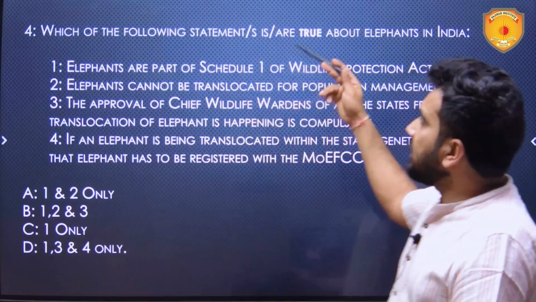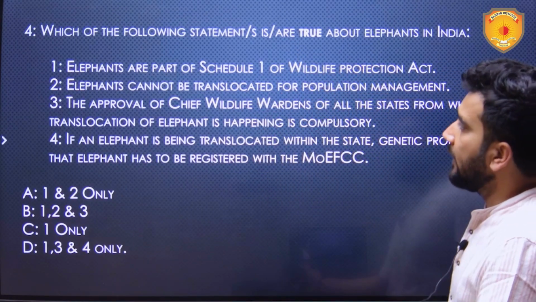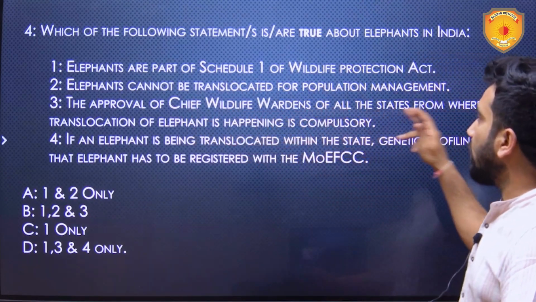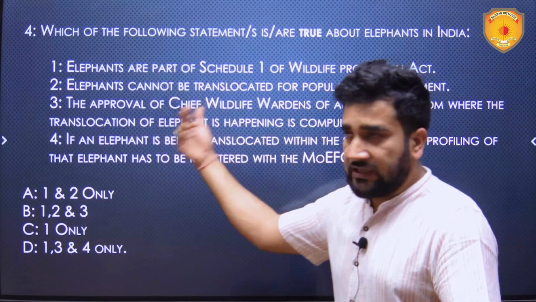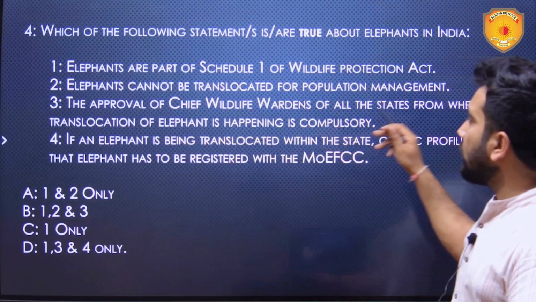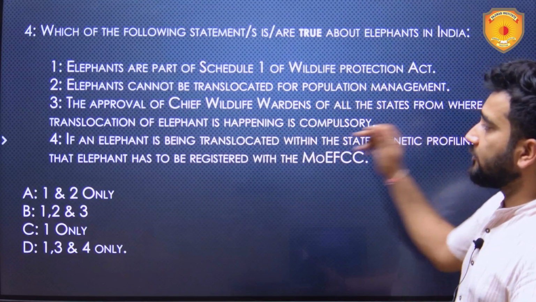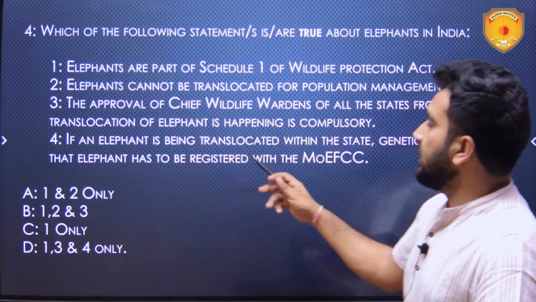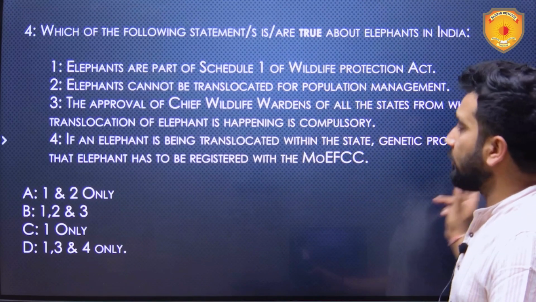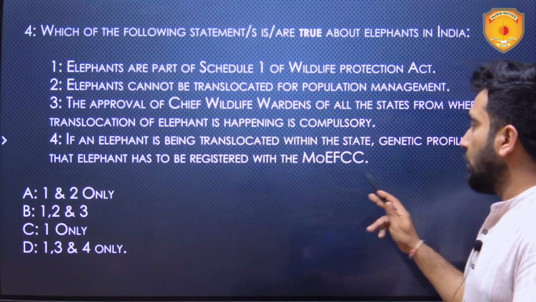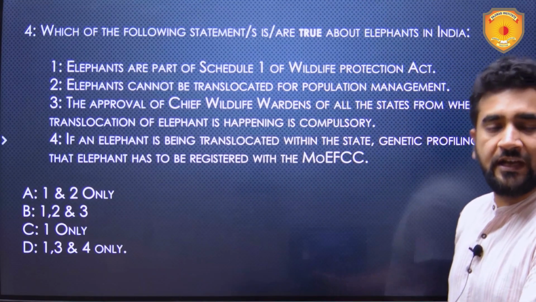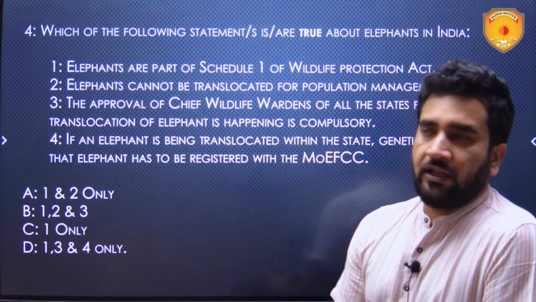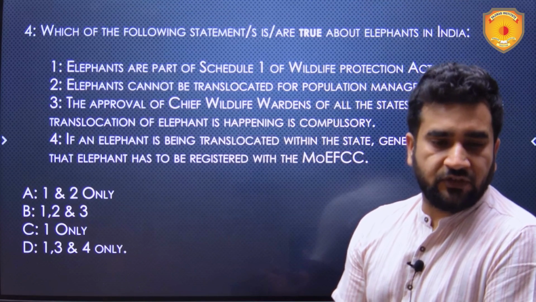Now, which of the following statements are true about elephants in India? Elephants are part of Schedule 1 of the Wildlife Protection Act. Cannot be translocated for population management. Again, it is easy. The approval of the chief wildlife wardens of all the states from where the translocation of elephants is happening is compulsory. If an elephant is being translocated within the state, genetic profiling of that elephant has to be registered with the Ministry of Environment, Forest and Climate Change. Very easy it is. It is just a matter of recalling the facts which we have studied.